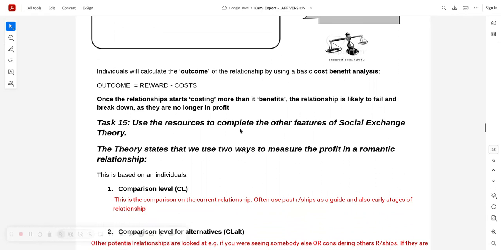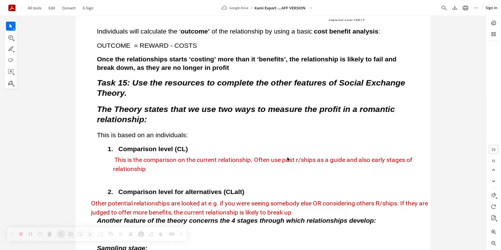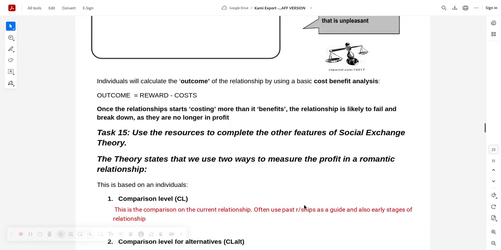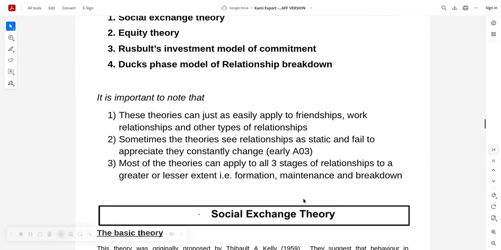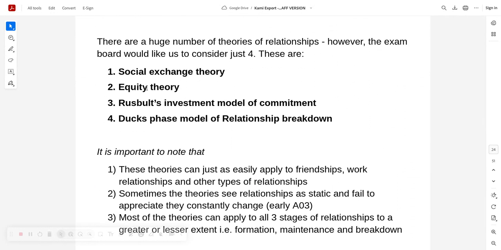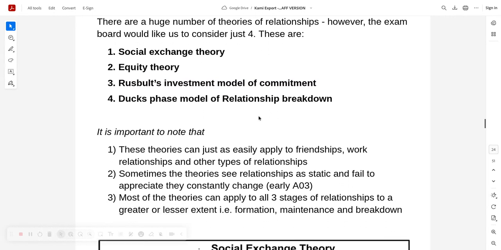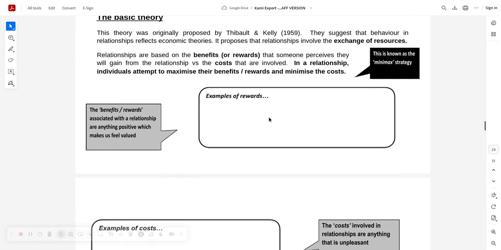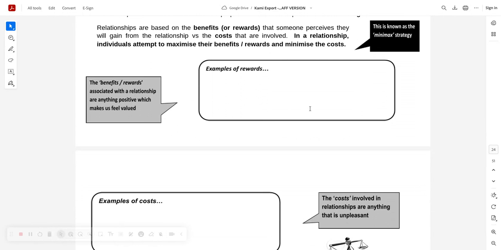And then you have to go further, remember. An individual will calculate the outcome of the relationship by using a cost-benefit analysis. And then you've got comparison level on the current relationship, using past relationships as a guide. And then comparison levels for alternatives. There's loads of detail to this one, which makes me think, if you had a choice, outline and evaluate one theory of relationships, surely it'd have to be either this one, there's so much structure to it, or this one. Yeah, for me, looking at it and what we've got down here, I'd probably end up doing social exchange theory if I had a choice.